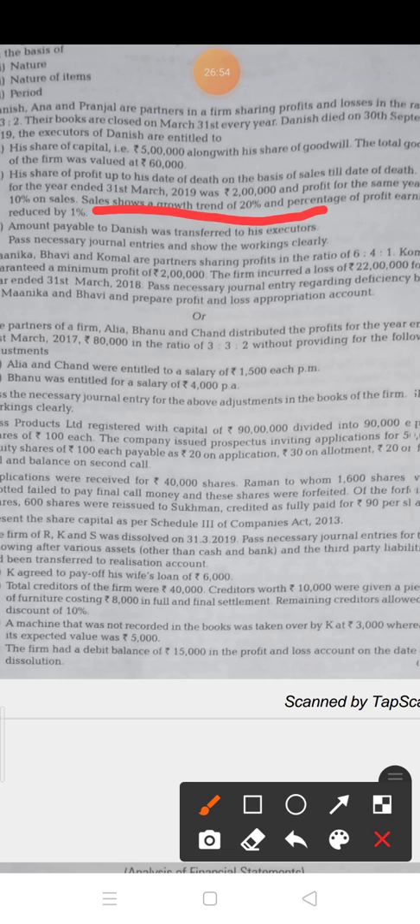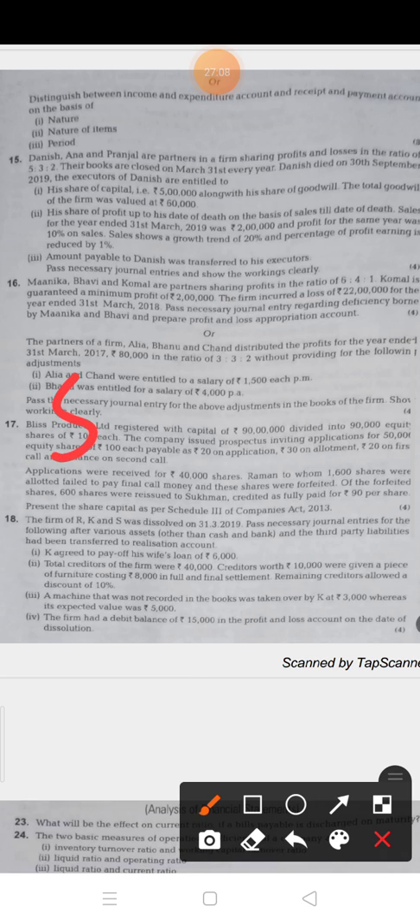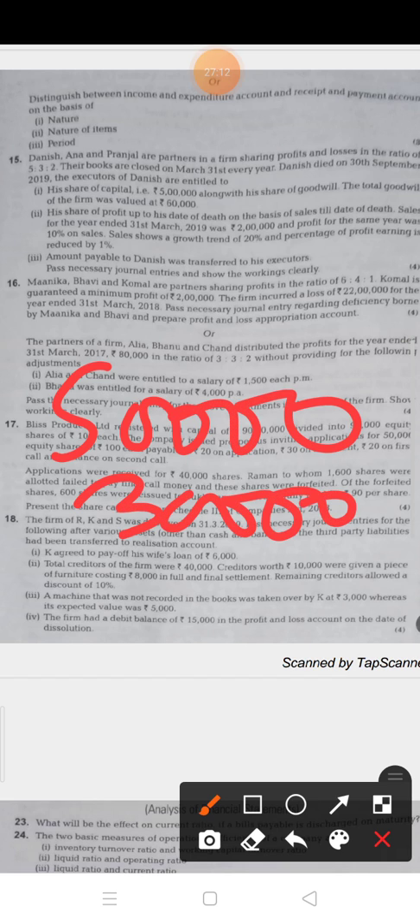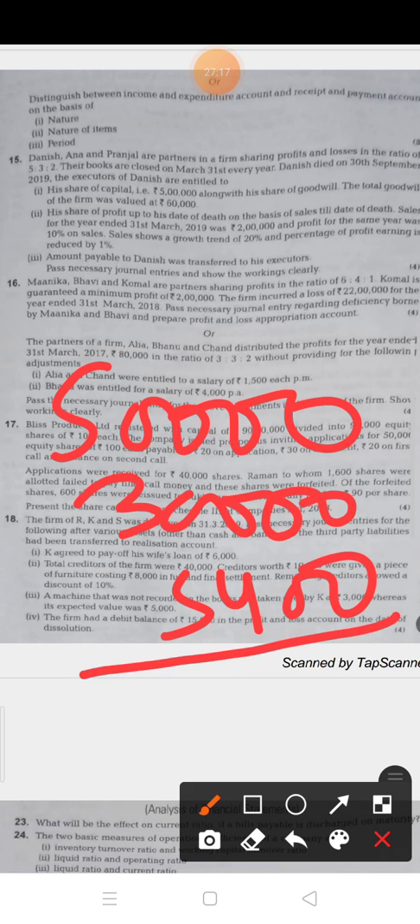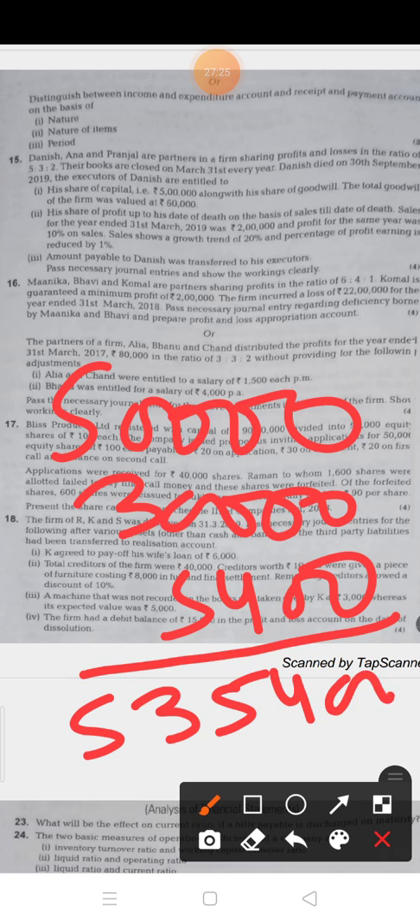Now the next is amount payable to Danish was transferred to his executor. Now you have to find out what amount you have to pay to Danish. So first of all his capital amount 5 lakh, his goodwill 30,000 and his share of profit 5,400. These three things you have to give to Danish's executor. So the total amount is 5,35,400 and the journal entry will be Danish capital account debit to Danish executor account.